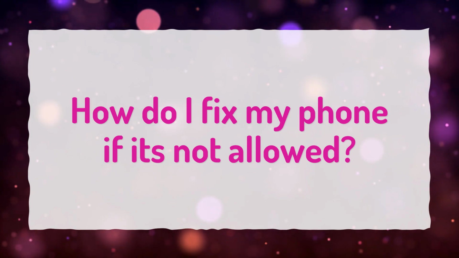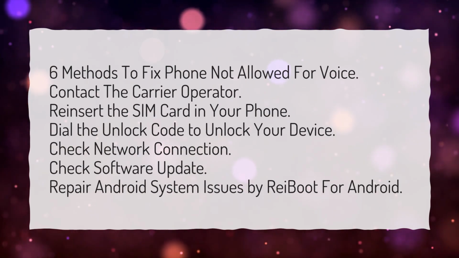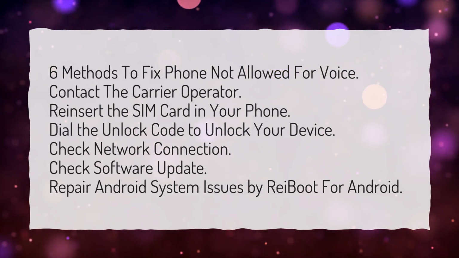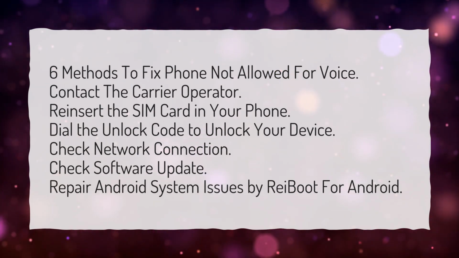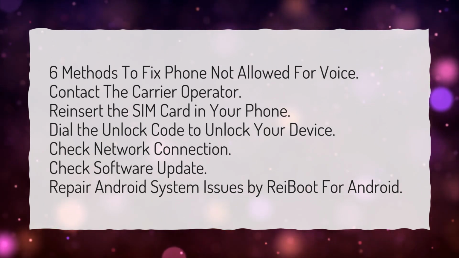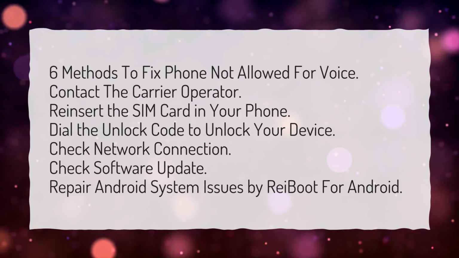How do I fix my phone if it's not allowed? 6 methods to fix phone not allowed for voice. Contact the carrier operator. Reinsert the SIM card in your phone. Dial the unlock code to unlock your device. Check network connection. Check software update. Repair Android system issues by reboot for Android.